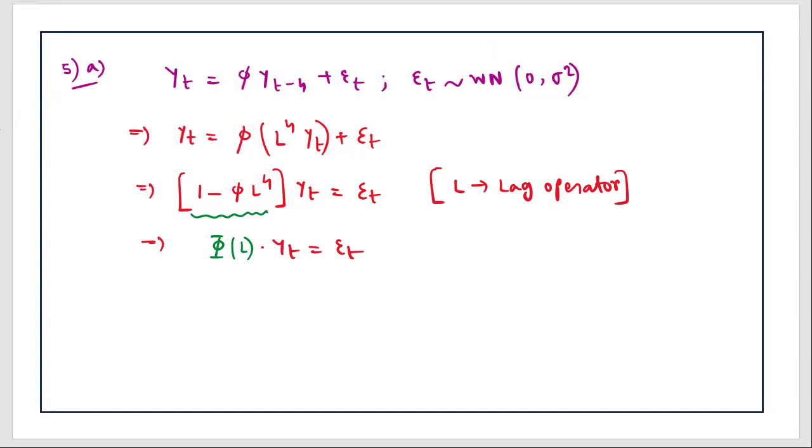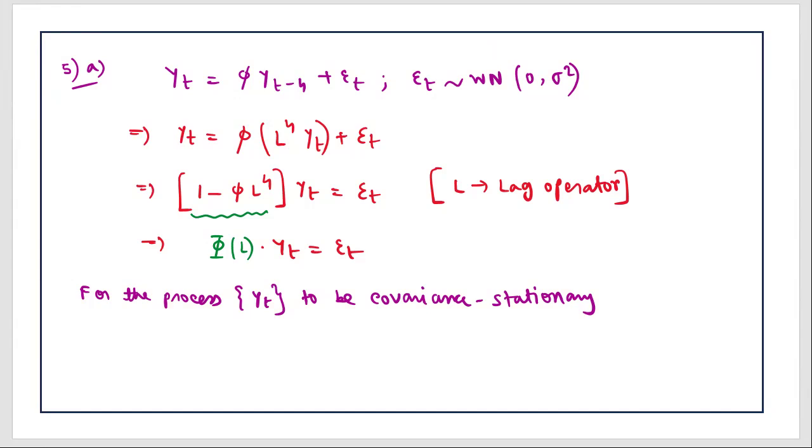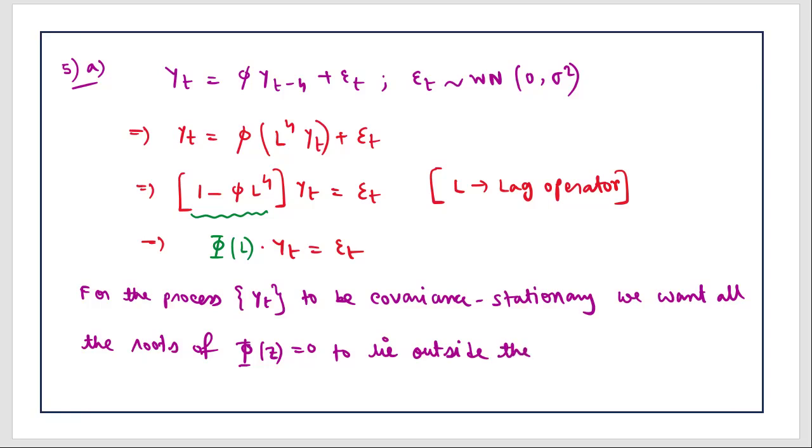Now for a process, if you remember, for a process yt to be covariance stationary, we want all the roots of phi z equals to 0 to lie outside the unit circle, right? So if you have seen my videos, theoretical videos, then you will know I have explained